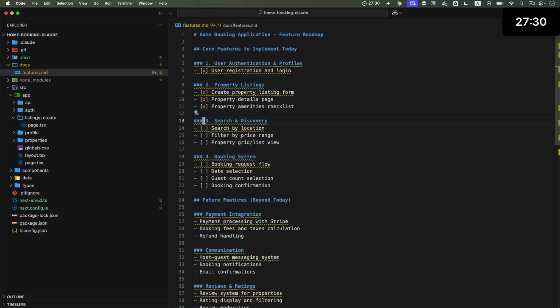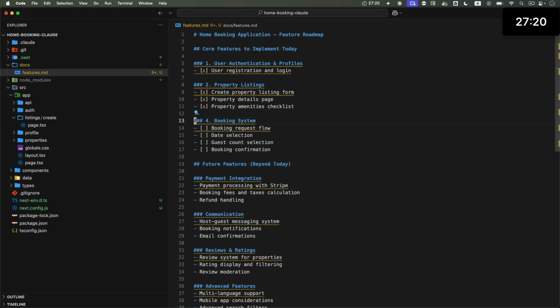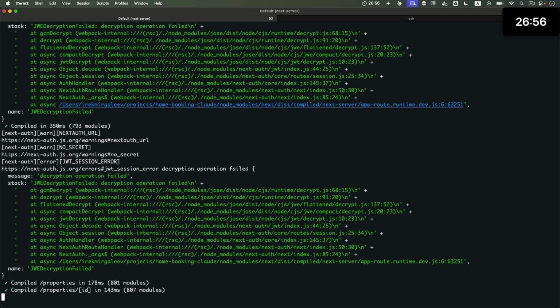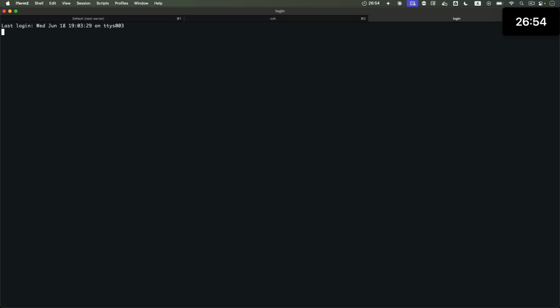Now let's move on to search and discovery. Searching. No, I think actually I'm just going to skip the whole thing. I would really love to see if we can get to the booking system. So I think we are good to start a new session. I'm going to close this pane, open a new tab, and navigate into the project folder one more time.